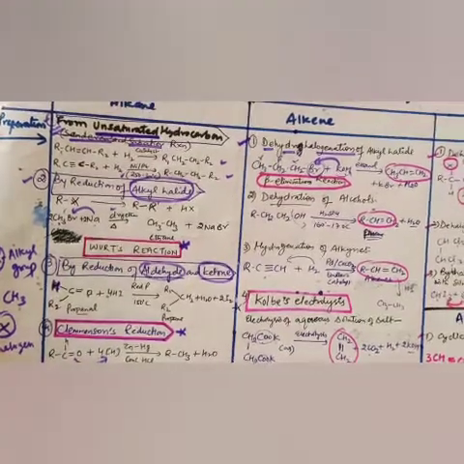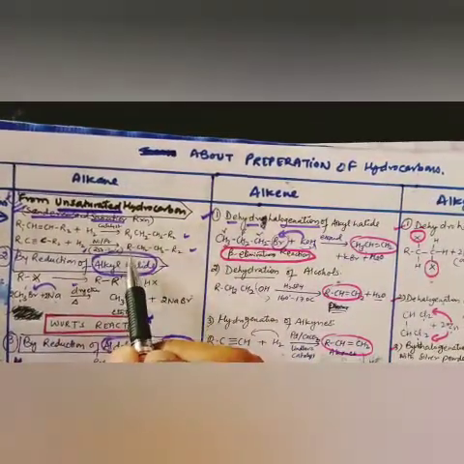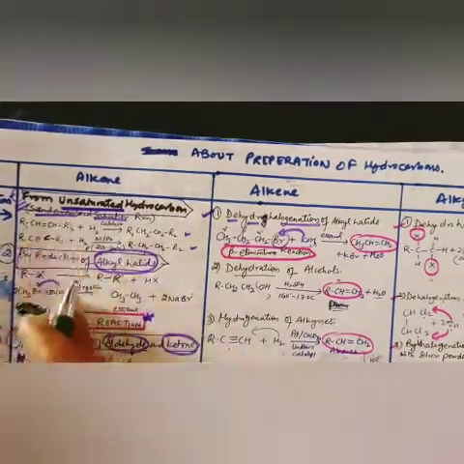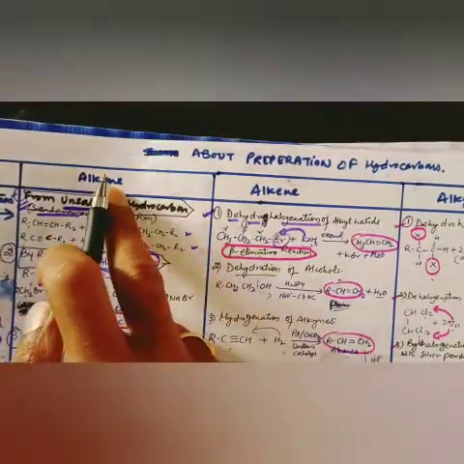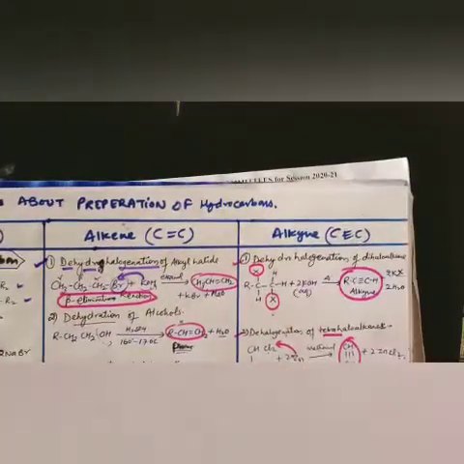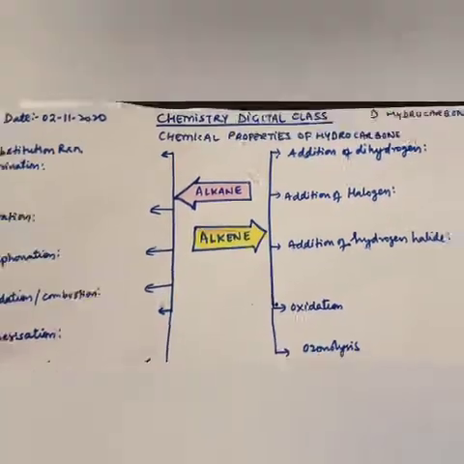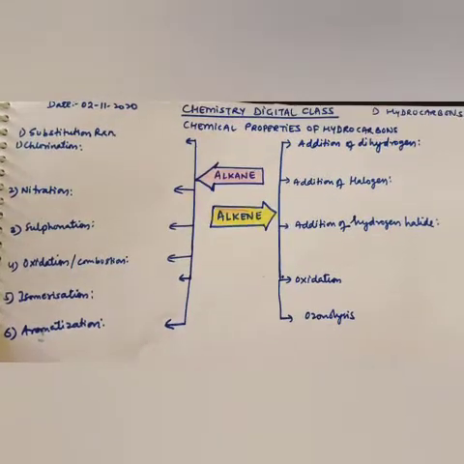And in preparation, the reactant side has some other substance, and from it we can prepare the product: alkane, alkene or alkyne. You know very well, alkane is single bonded carbon, alkene is double bonded carbon, and alkyne is triple bonded carbon. We did that. Now today we are going to do the properties. So in a different way I'm going to tell you the properties, and one by one we'll understand.